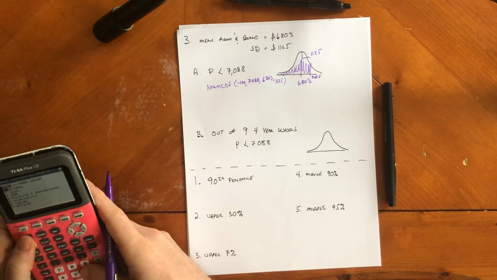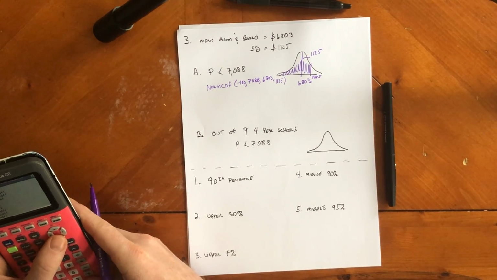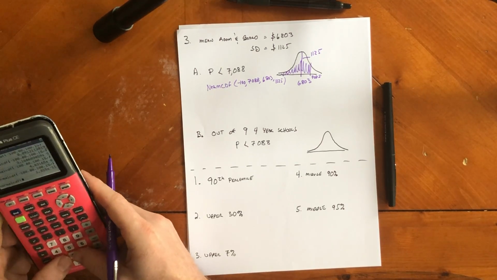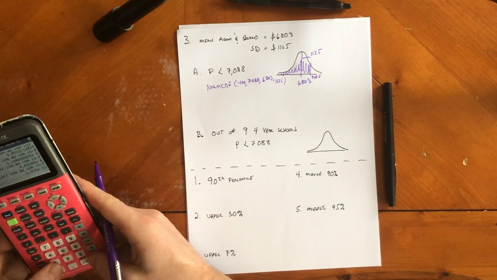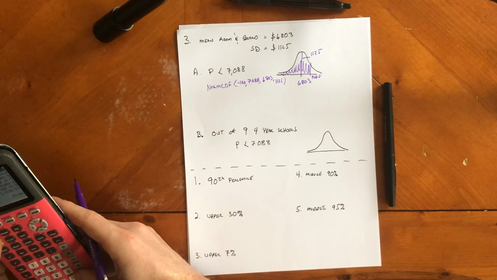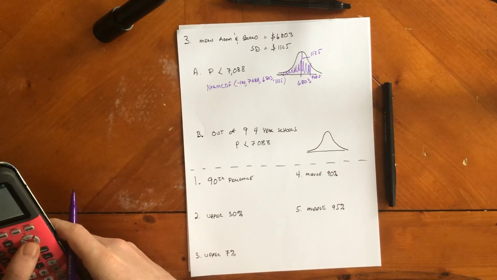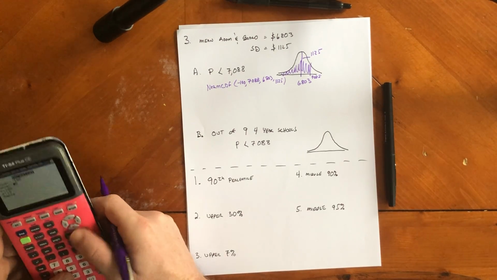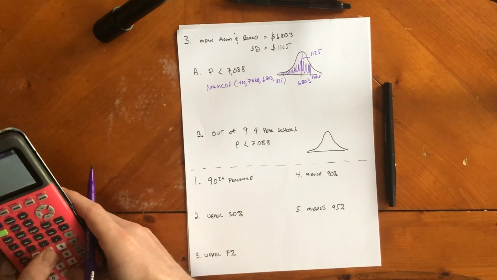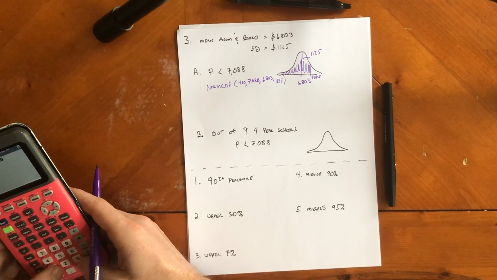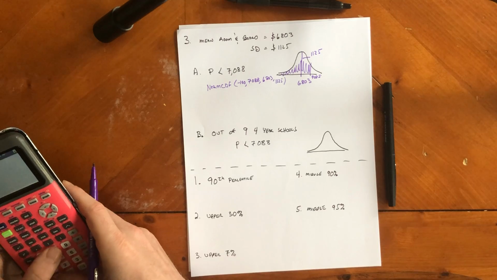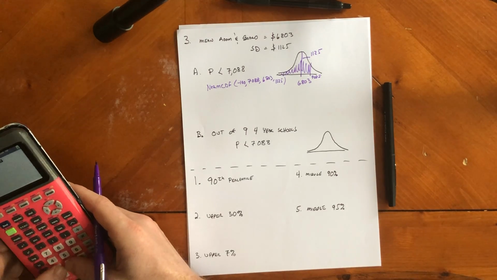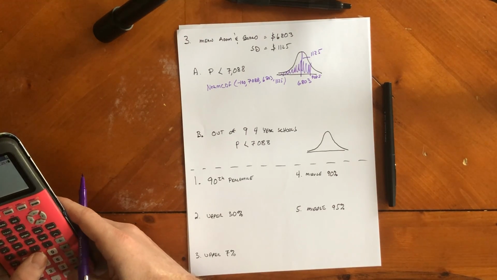Second distribution, normal CDF, negative 100. And then the upper bound is going to be 7088. The mean is 6803. And the standard deviation is 1125.